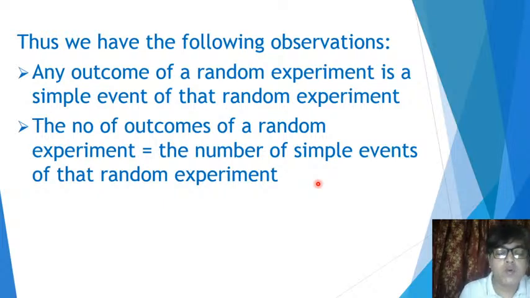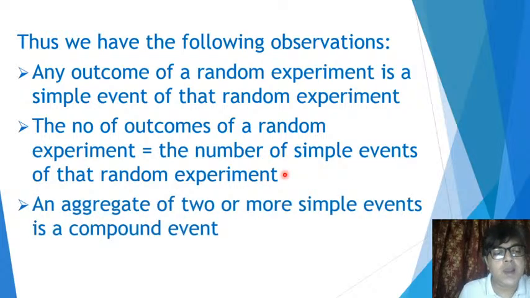In the experiment of rolling a die, there are 6 simple events because there are 6 outcomes. In the experiment of drawing a card from a full pack of playing cards, there are 52 simple events because there are 52 outcomes. Each one of the outcomes is a simple event. That is a point you should always keep in mind.